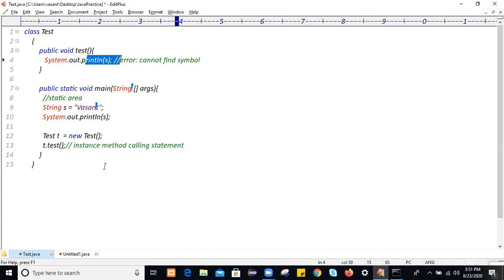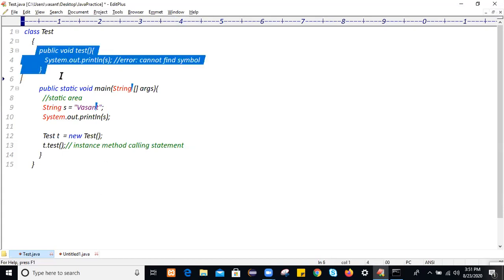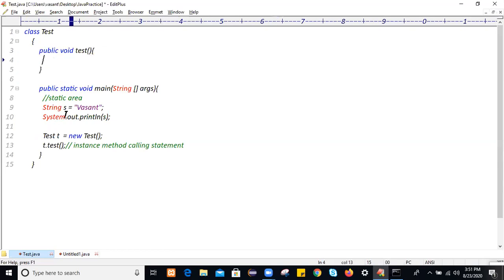One more rule is there, guys. You declare the variable. This is called the declaration part.